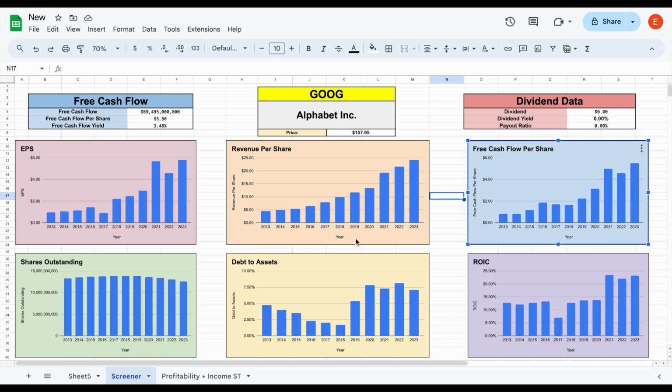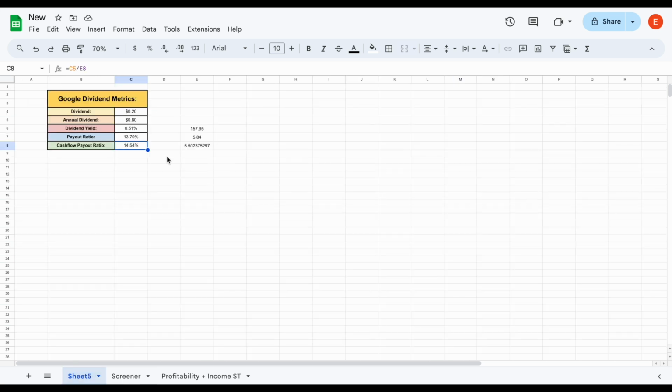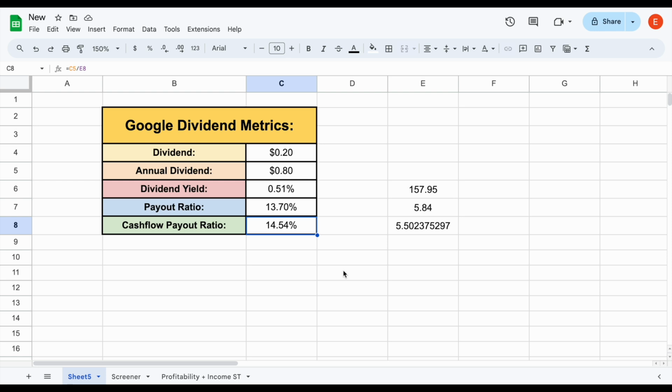But for a lot of these growth companies, it gets to a certain point where they're generating so much cash and so much revenue, they can't intelligently reinvest all of it back into their business. And that's the point at which it makes sense to start paying out a dividend, and that is what Google has decided to do. They're not saying that their high growth days are behind them. They're basically saying they're generating so much cash every single year, they don't know what to do with it. They don't know how to intelligently reinvest all of it back into their business. And because of that, they have decided to pay a very modest dividend, a dividend yield of 0.51%.